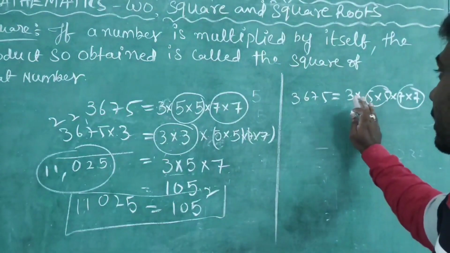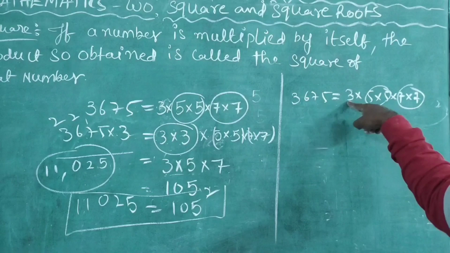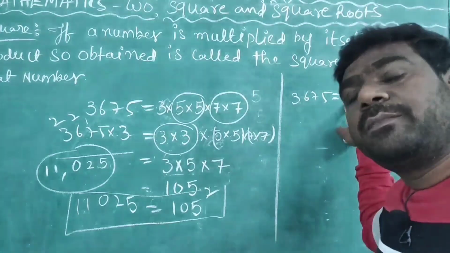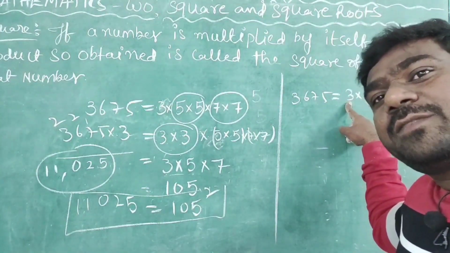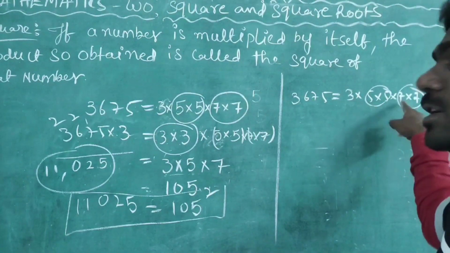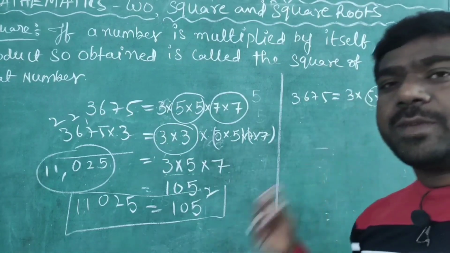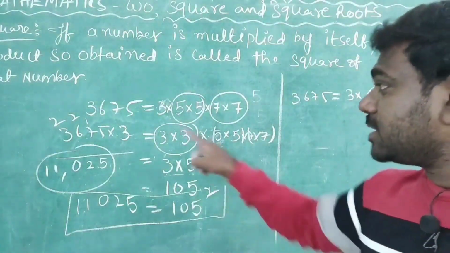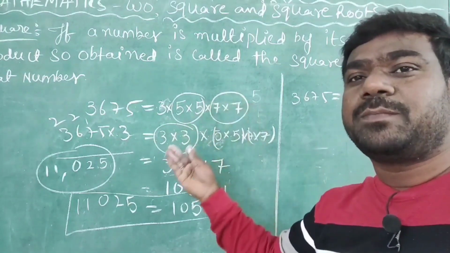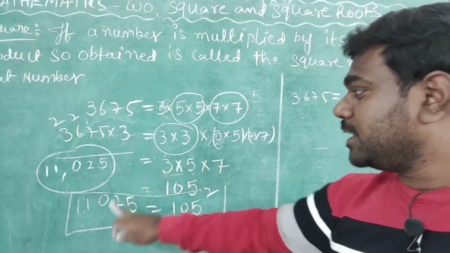So what should we do here? This number I can make as a pair, otherwise we can eliminate. If I eliminate, we will get 2 perfect pairs, yes or no? Otherwise, 3 also I can make a pair by multiplying. First I did here by multiplying, this 3 makes a pair. That's why this answer came.